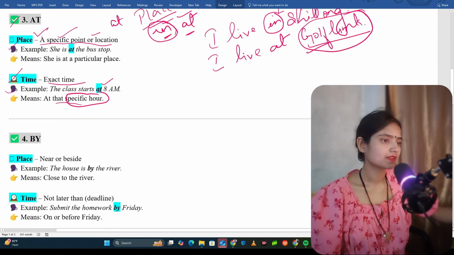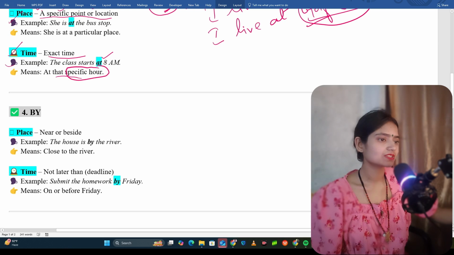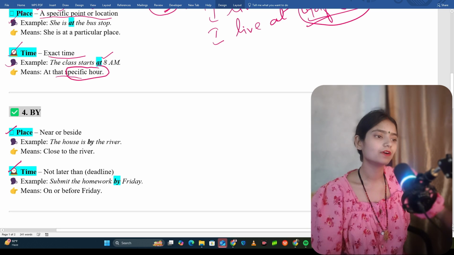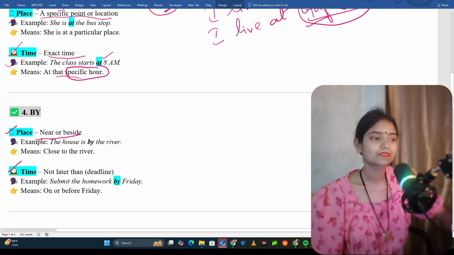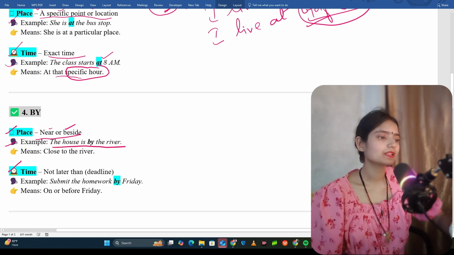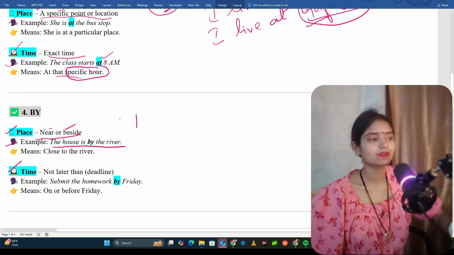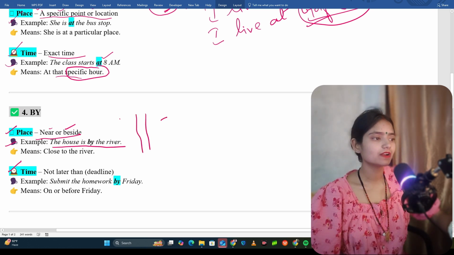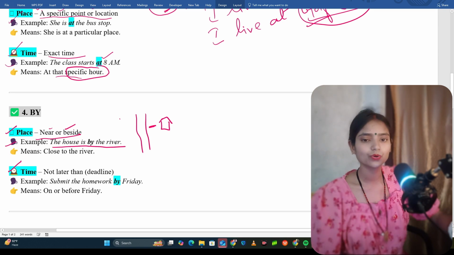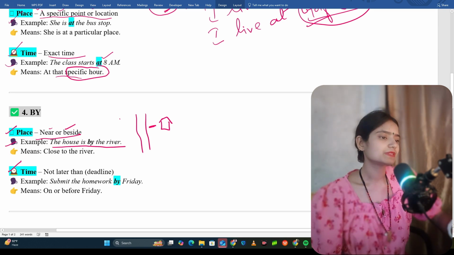Next is by. Okay, now see. By we use for place also and for time also. Now by is used for near or beside. Near or beside is the same thing only. For example, the house is by the river. Suppose here is a river and here is a house. By the river means it is very close to the river, beside the river.